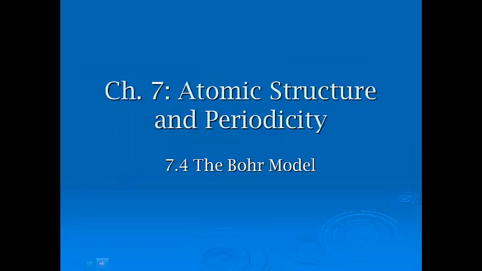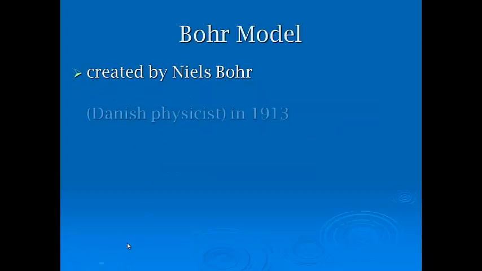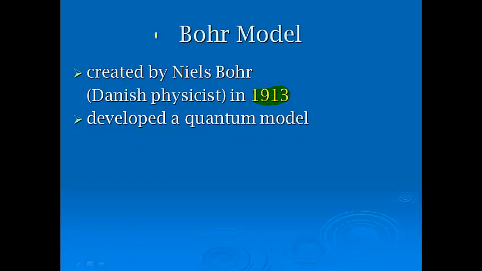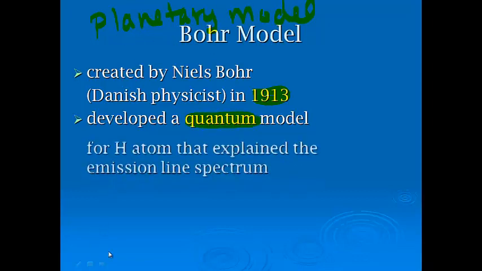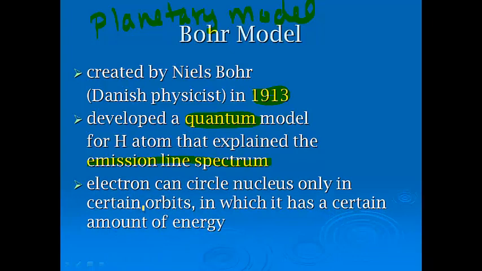Okay, and then secondly, we have to talk about the Bohr atomic model. It was created by Niels Bohr, who came around 1913, a few years after Rutherford in 1911. He started to develop the quantum model. A lot of times we refer to the Bohr model as the planetary model because he incorporated the idea of quanta as packets of energy, but he used a planetary system. So he developed a quantum model for the hydrogen atom that essentially explained the emission line spectrum. He made some leaps on some things, but it was certainly a step in the right direction.